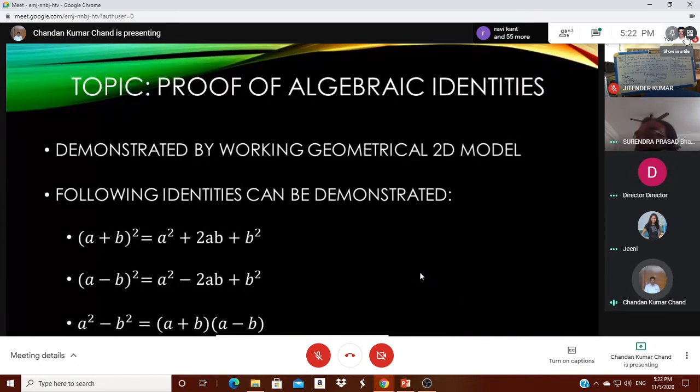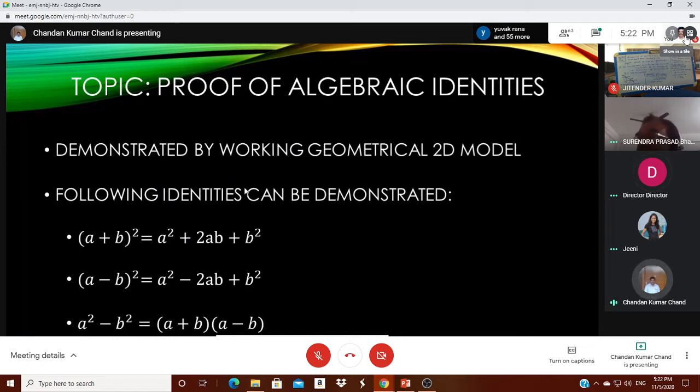As we proceed to teach mathematics in class 8, especially the chapter algebraic identities, it is of immense importance that the students learn the identities very well. If we teach them by the chalk and talk method, they may forget. But if we adopt an approach through mathematical modeling, then they understand the meaning, how we are arriving at the identities, how we are finding and proving them. So by using various two-dimensional models, we can teach these identities in a better way, demonstrated by working geometrical 2D models.